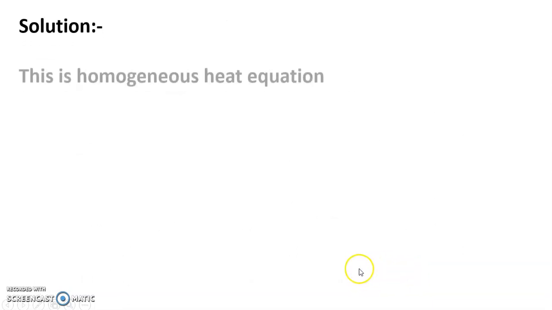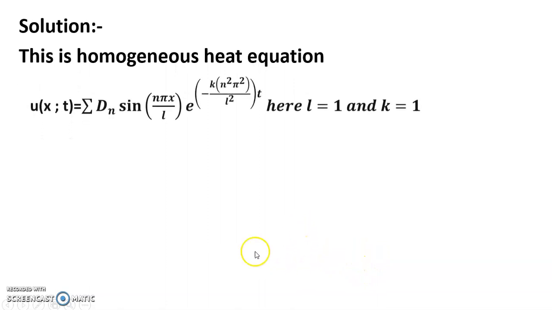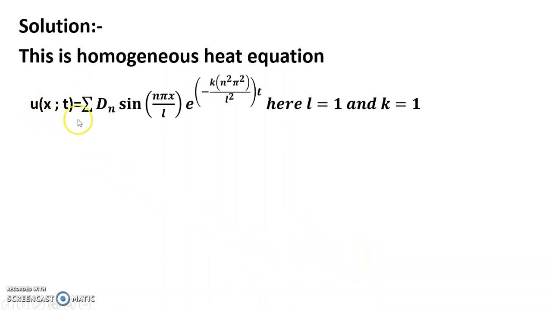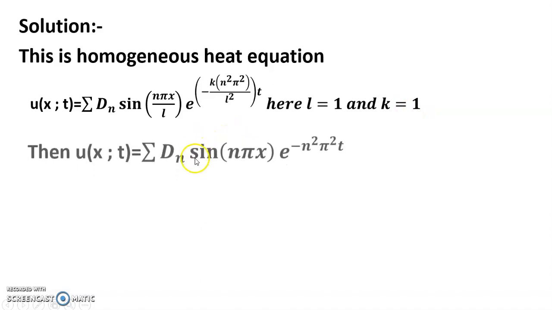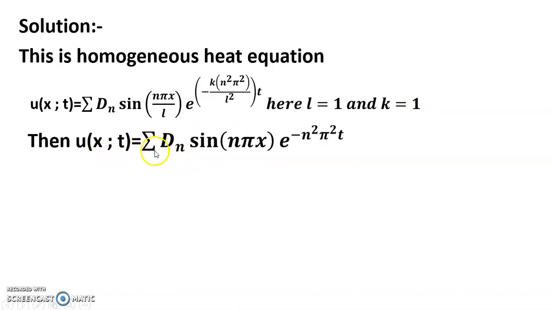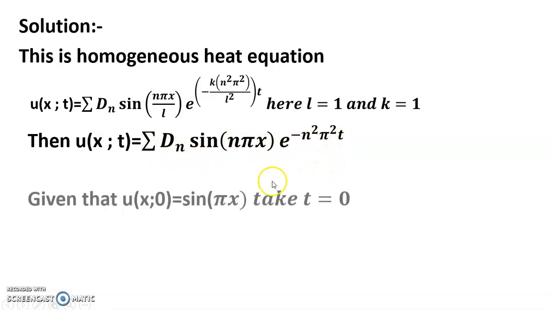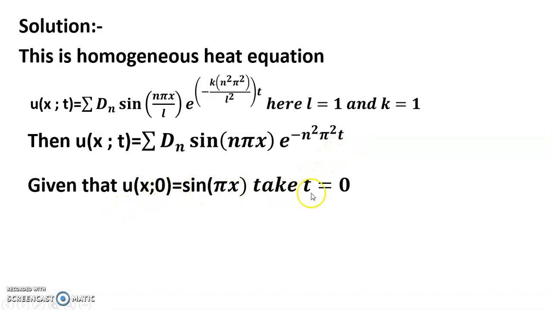So friends, this is a homogeneous heat equation, u(x, t). You have to remember this formula: u(x, t) = summation of d_n sin(nπx/l) e^(-k n² π² t/l²), where here l = 1 and k = 1. So u(x, t) = summation of d_n sin(nπx) e^(-n² π² t),